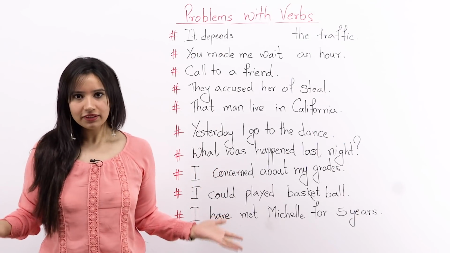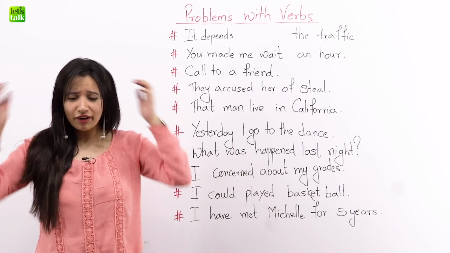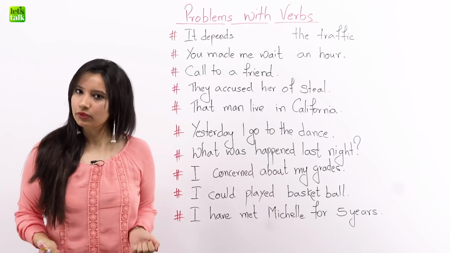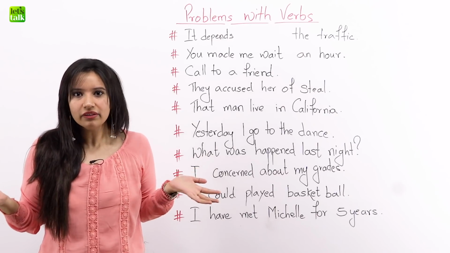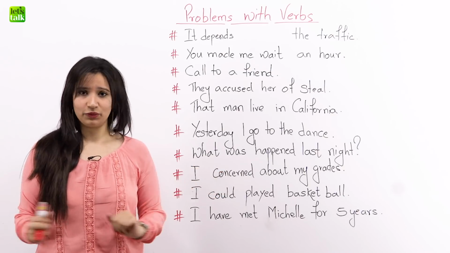Do we arrive at a place or in a place? Do we get to a place or reach a place? Oh God, these verbs are so confusing. There are so many problems with verbs. And how can we actually remember all of them? And that's why we end up making so many mistakes with verbs.